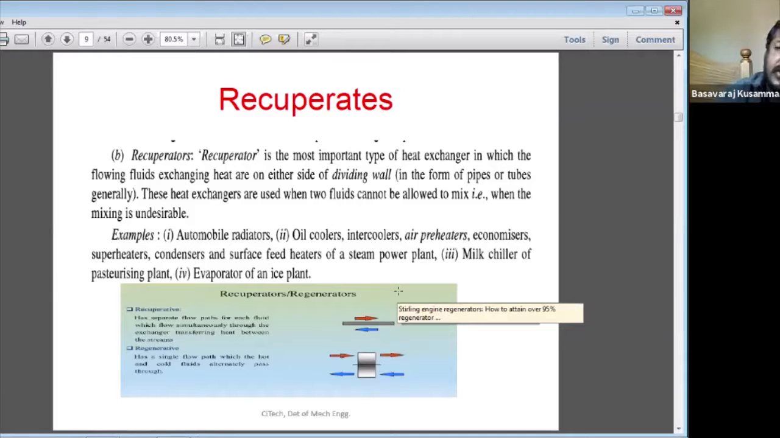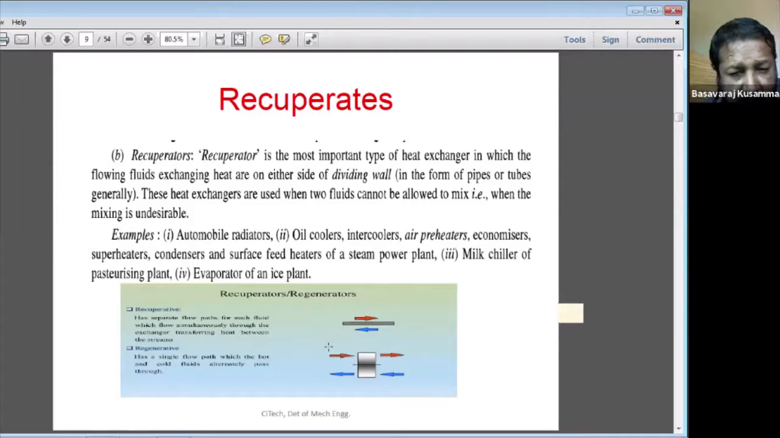The fluid which is coming from the cylinder flows through the radiator, and the radiator exchanges the heat to the outside environment. After cooling, it again goes to the engine for cooling purposes. So the radiator acts as a recuperator here. That is one example of a recuperator.